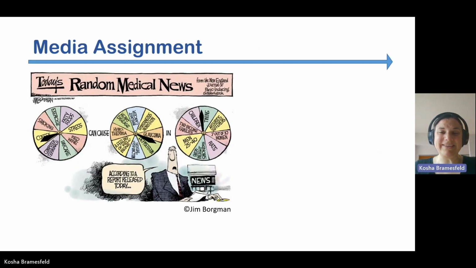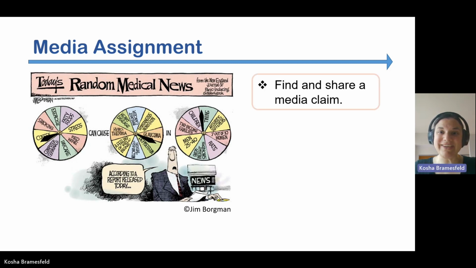In this video, I will be telling you about the media assignment, which you will work on over the next few weeks of the course. As a first step in this media assignment, you will be asked to find a media article published in the popular press that reports on a specific research claim. Once you have found that claim, you will be asked to share that claim with your classmates by posting it on a discussion board.